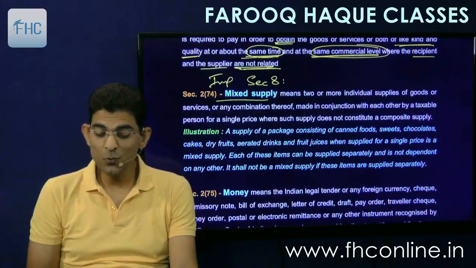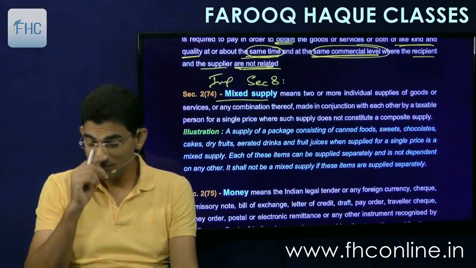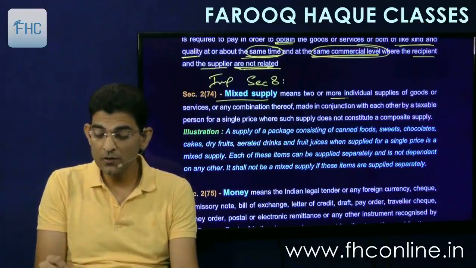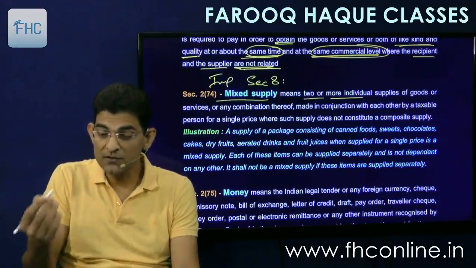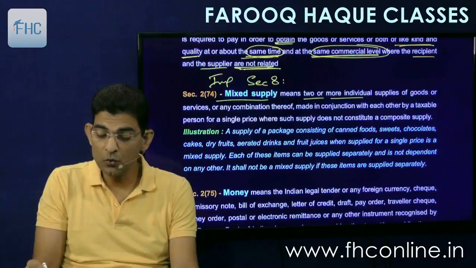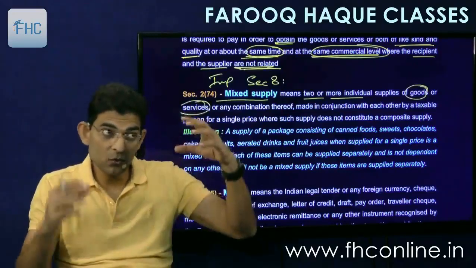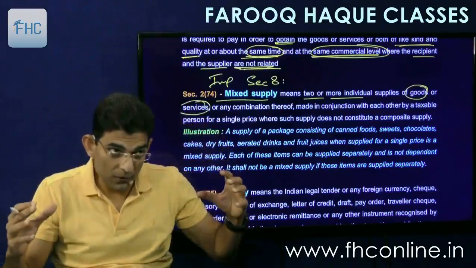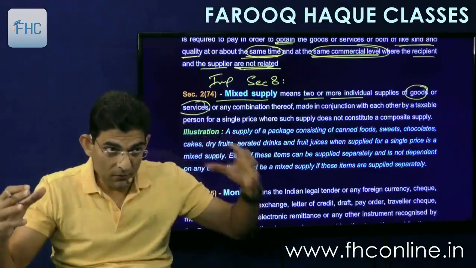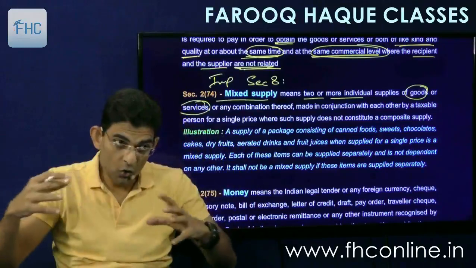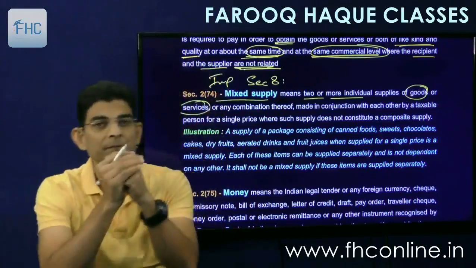Mixed supply means two or more individual supplies, it can be two or more, means 5, 6, 7, 8, 9 supplies of goods or services, or a combination thereof. Means there can be goods and service together. So there can be supply of different goods together, there can be supply of goods and service together, or 4 or 5 services together.